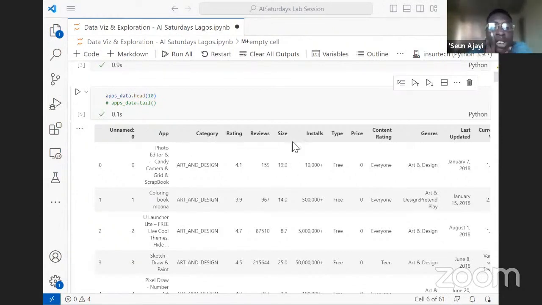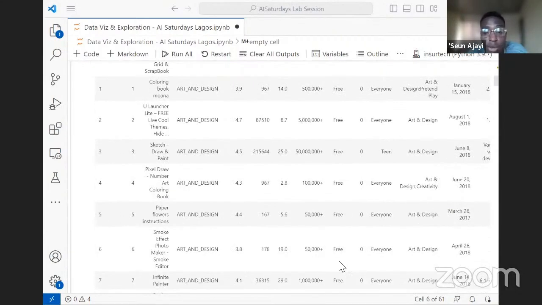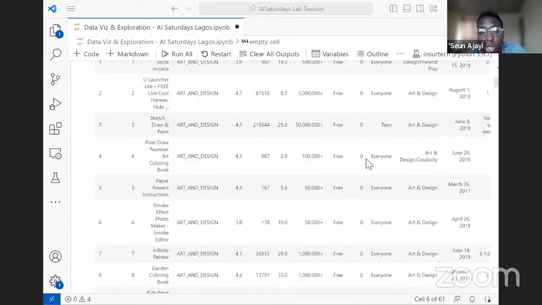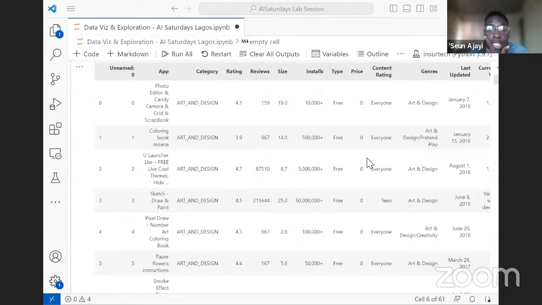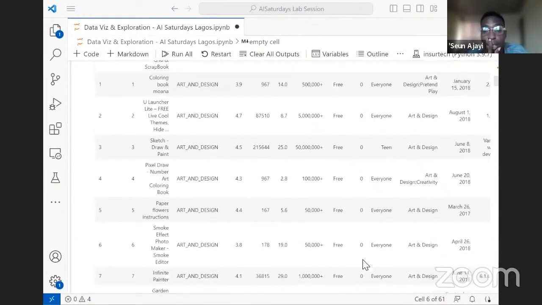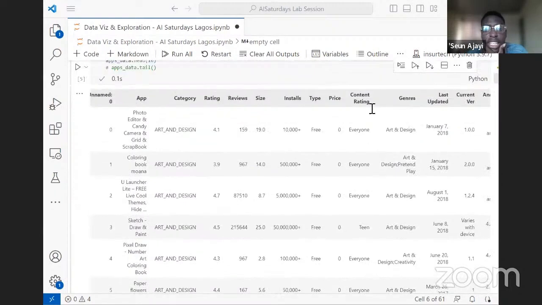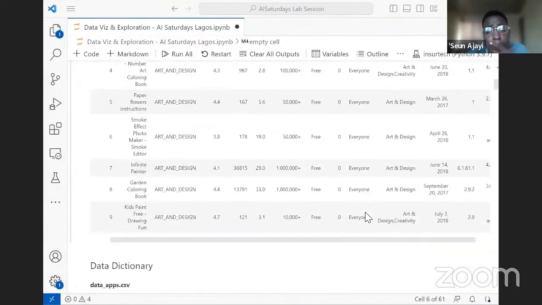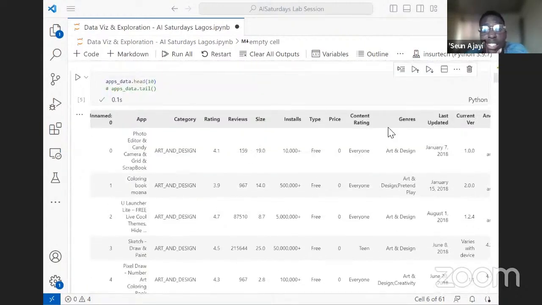The size, which of course is in MB, is telling us the storage size of the app. The installs feature is telling us how many times the app has been downloaded or installed. Then the type is telling us if the app is a free one or paid. Whenever it is free, we see free. Whenever it's paid, we see paid. Also, the price column tells us how much the app costs if it is paid, and if it is free, of course, it will be 0. Then the content rating is a segmentation to say this app is for everyone, for teenagers, for kids, or for 18+.